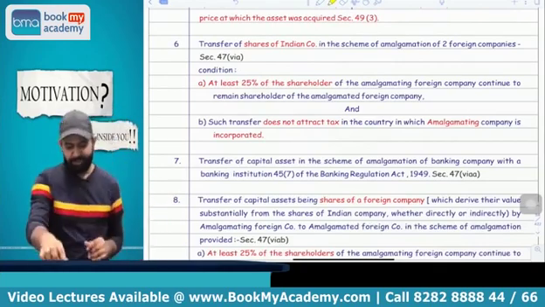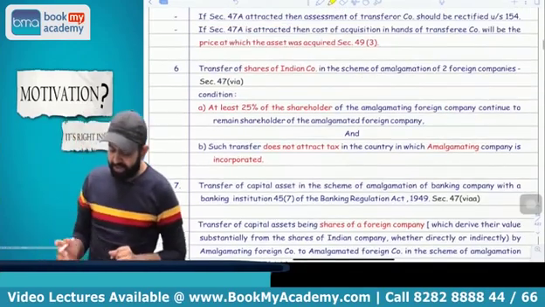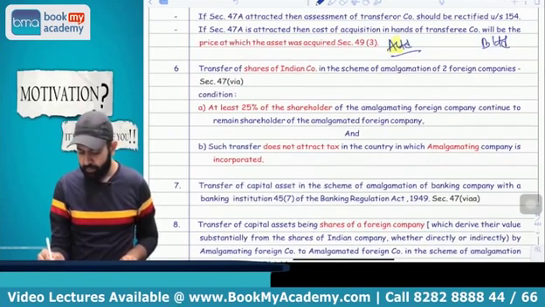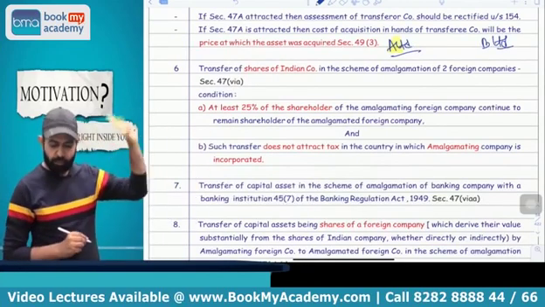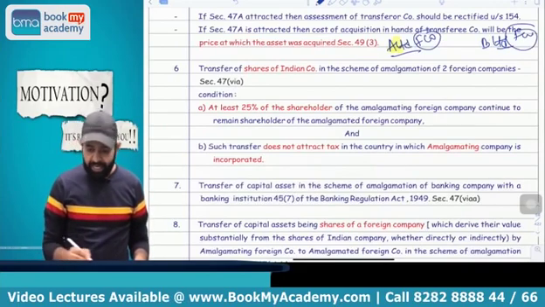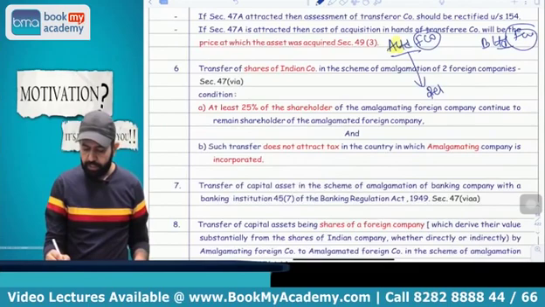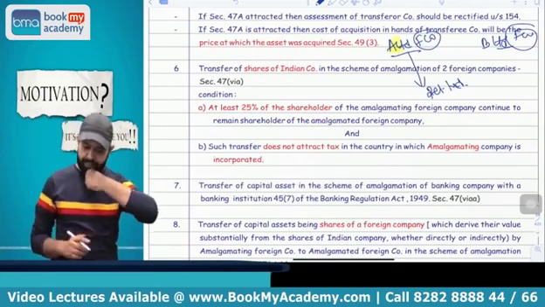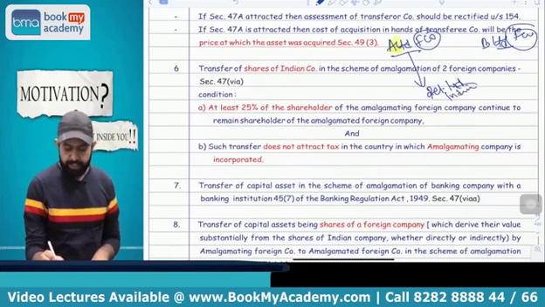What I am saying, all people please pay attention. There are two foreign companies. Suppose one is A Limited and one is B Limited. Both are foreign companies, okay? Now what happened? A Limited is holding shares of Reliance Industries Limited, and Reliance Industries Limited is an Indian company.